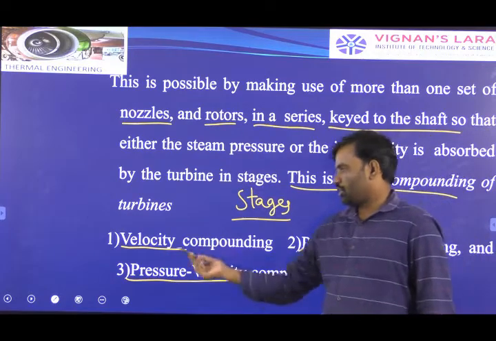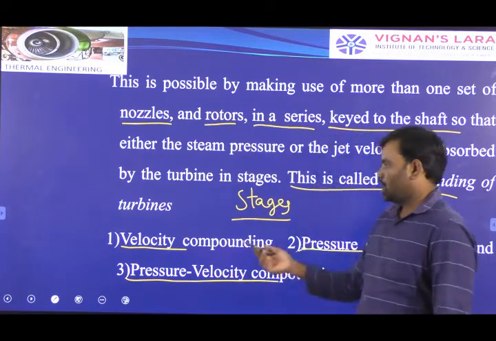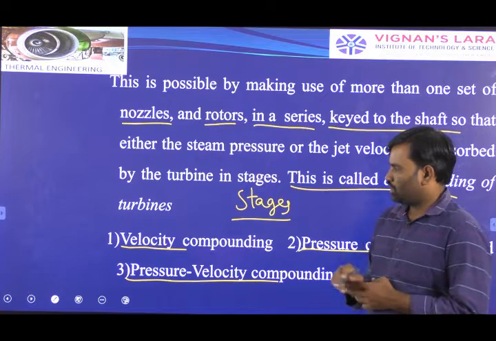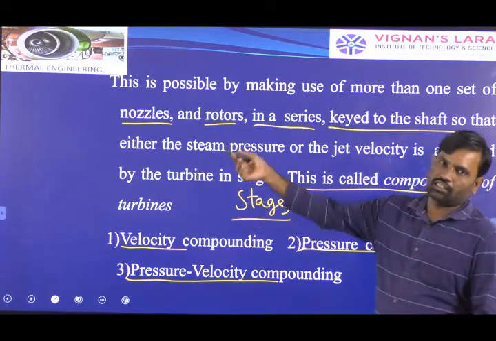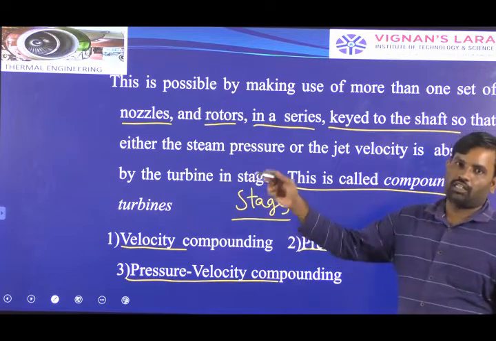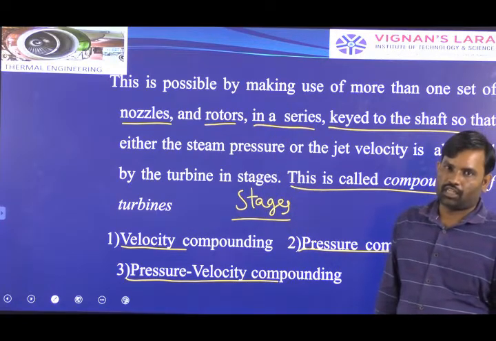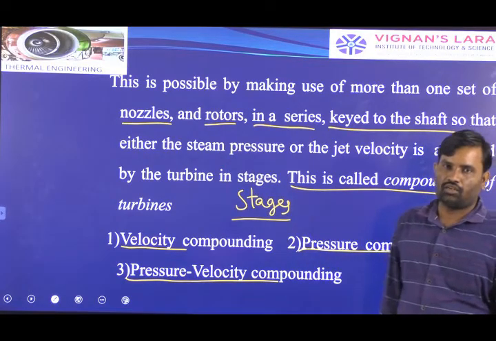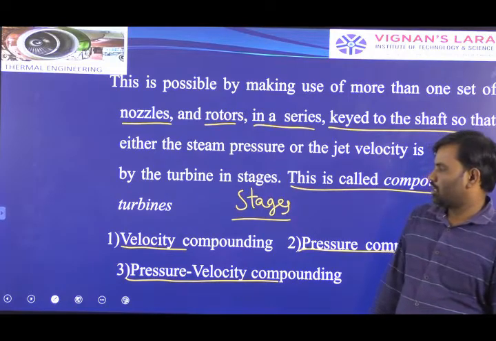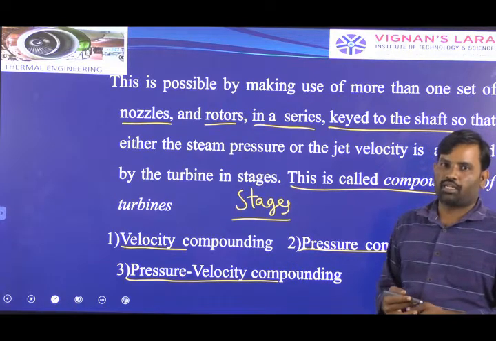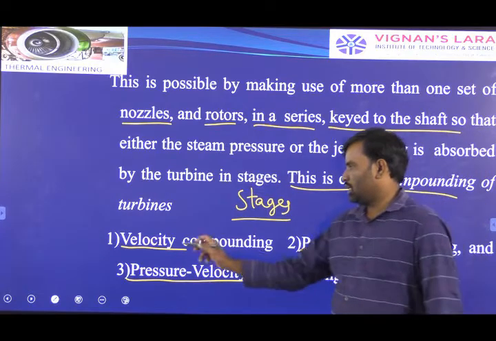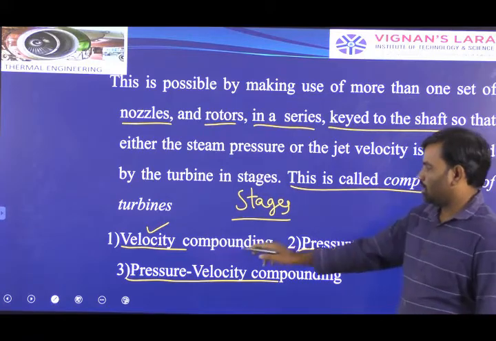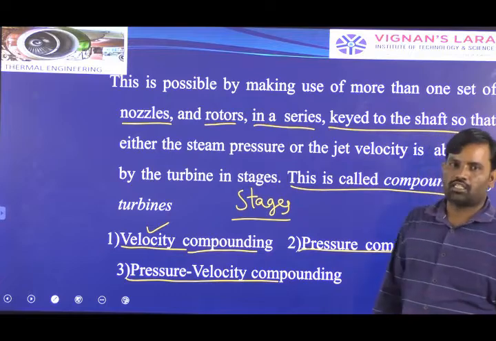In case of velocity compounding method, we are continuously developing the velocity and we are continuously utilizing and continuously supplying the available inlet velocity to the stages of the turbine. In first stage we have to supply velocity from the nozzle, and second stage also we have to arrange some nozzles, and later we are producing the continuous work output from the turbine shaft. In that manner we are dividing the available inlet velocity, available energy by means of velocity in between the stages, that is the velocity compounding method.